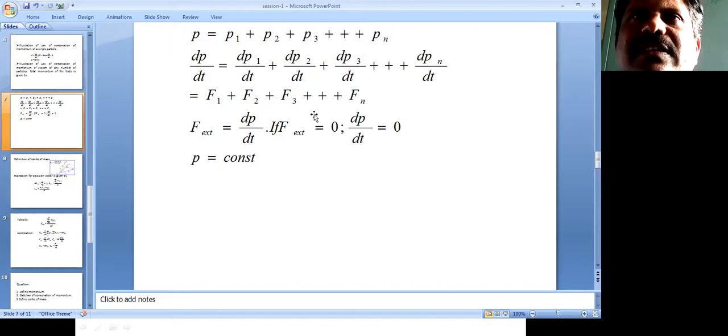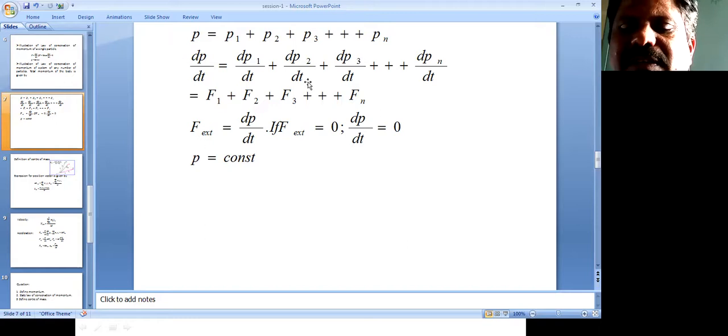So now, F21 is equal to minus F12. This dp1/dt equals minus dp2/dt. So that's why we're getting dp1/dt plus dp2/dt when the system consists of